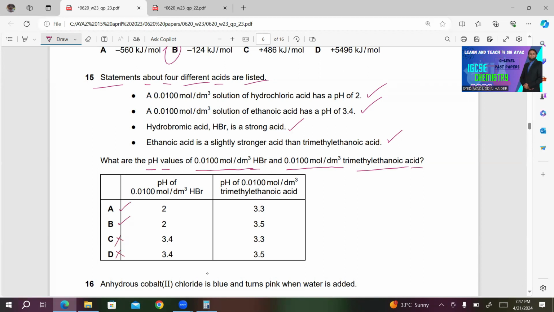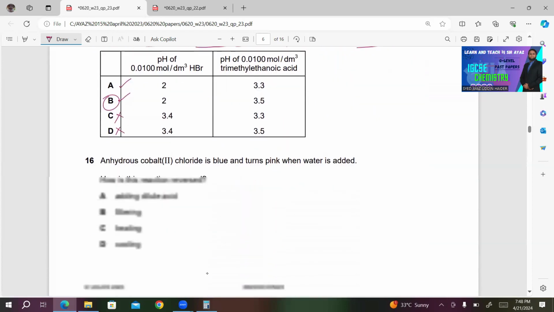I've always told you to try to narrow down the choices. So either A is correct or B is correct. What about the pH of trimethyl ethanoic acid? They are saying ethanoic acid is slightly stronger than trimethyl ethanoic acid. So it must have a pH nearer to 7. So in this case, 3.6 must be the pH for trimethyl ethanoic acid. So B will be the right answer for question number 15.